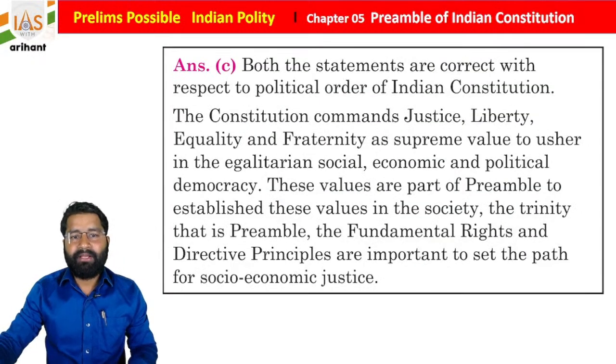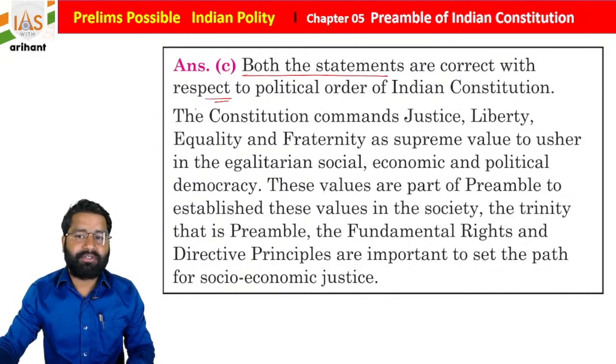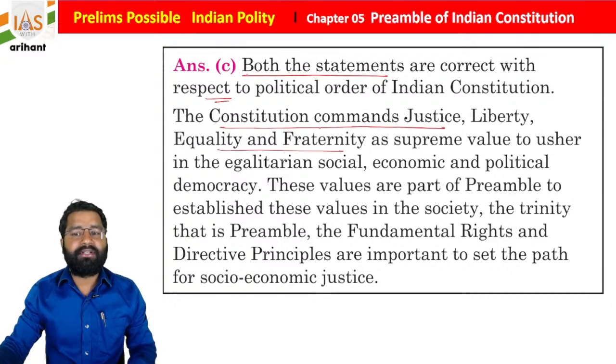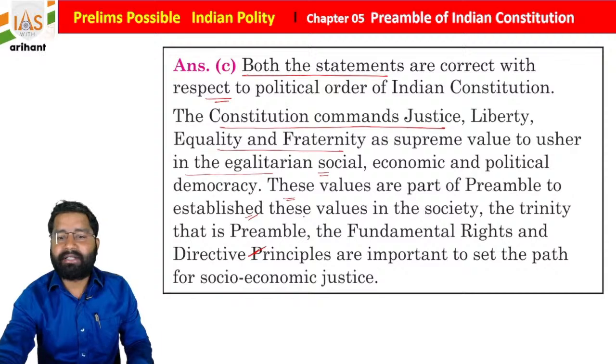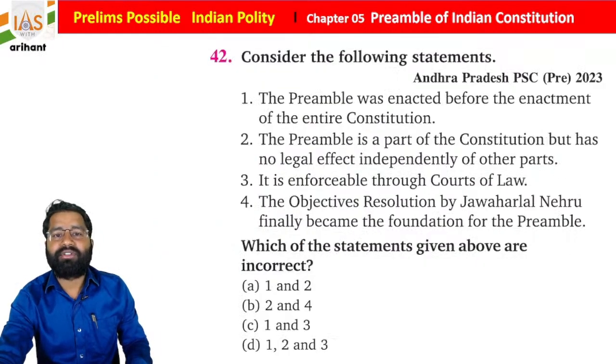Students, here is the explanation: both statements are correct with respect to the political order of the Indian Constitution. The Constitution commands justice, liberty, equality and fraternity as supreme values to assure an egalitarian social, economic and political democracy. These values are part of the preamble. To establish these values in society, the Trinity, the preamble, fundamental rights and directive principles, are important to set the path for socio-economic justice.